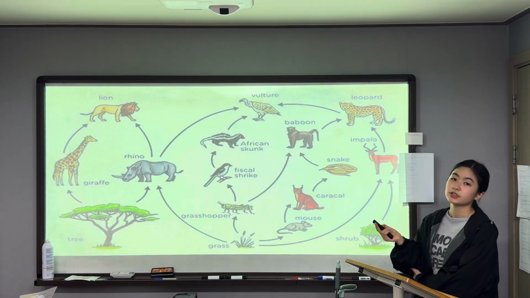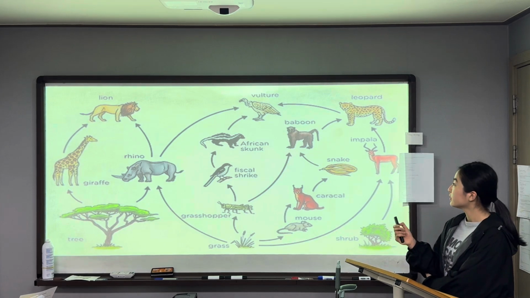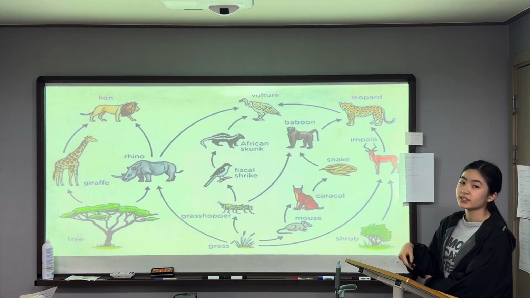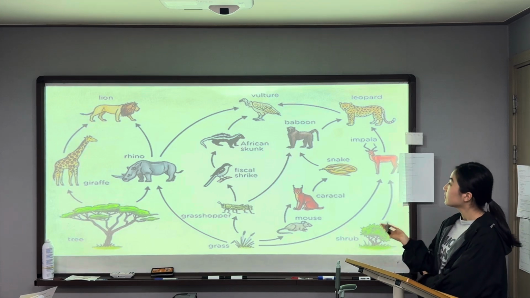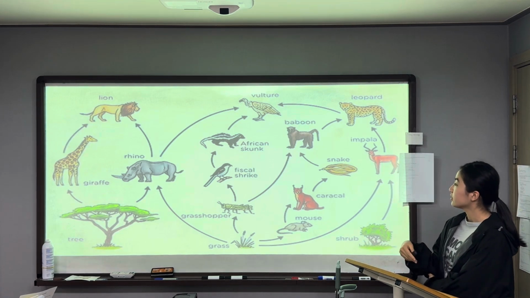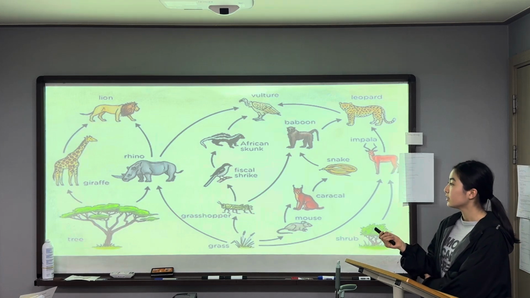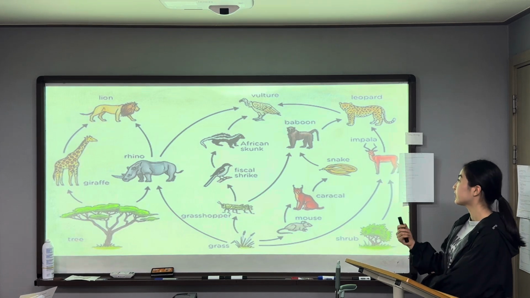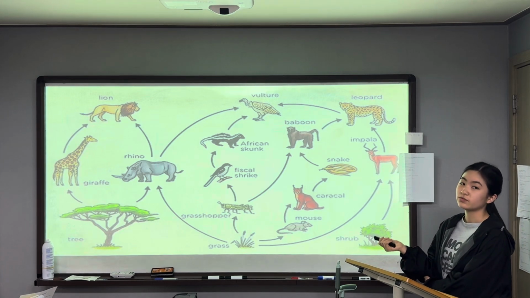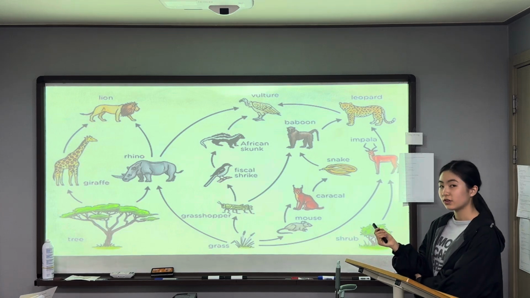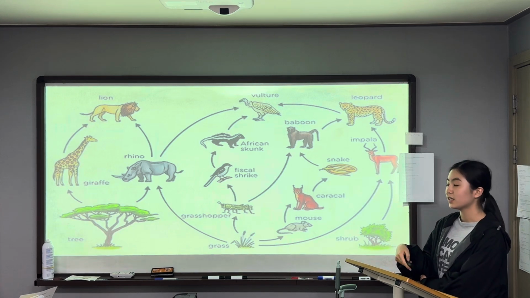If you look at this picture, you would understand better how biodiversity can stabilize the ecosystem. The vulture, the predator of tree creatures, would not go extinct when rhinos decline because it still has African skunks and leopards to feed on. This is how biodiversity contributes to stabilizing the ecosystem.